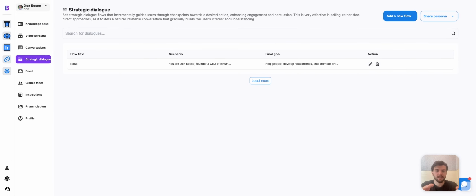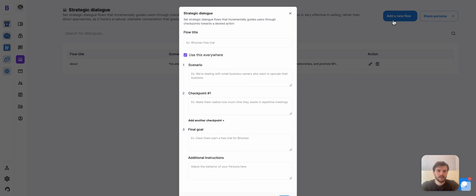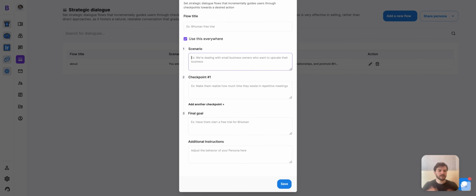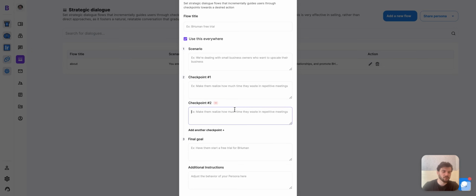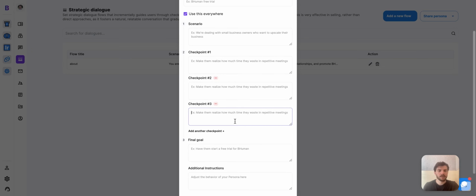Okay, strategic dialogue is a super interesting feature. Basically, it allows you to pre-plan a conversation and slowly step-by-step guide people towards a desired outcome. Now you can get really creative with this, but just to give you a little example, it starts with a scenario. For example, you're selling a car, and then you bring them on checkpoints. So for example, checkpoint 1 is make them realize they need a car, okay? And then checkpoint 2 is find out their price range. And then checkpoint 3 is offer them a deal that's within their price range that incorporates what they need in a car, bringing them to a final goal of buying a car.